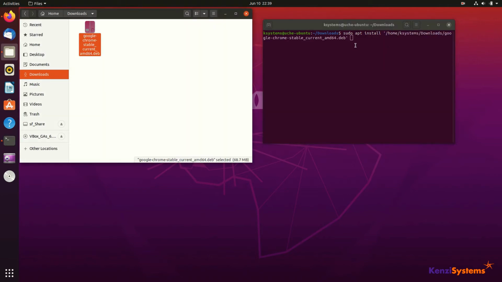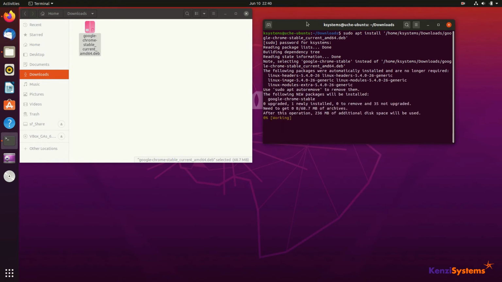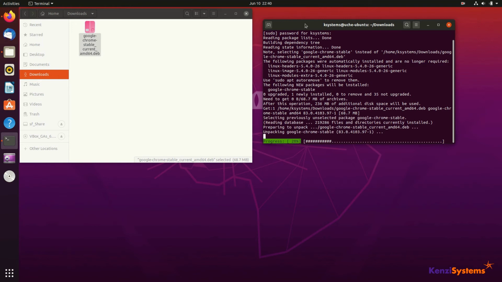It will ask for your password before starting the installation. Enter your password and press the Enter key. The installation process will begin once the correct password is entered. It's time to relax and let it do its thing. From here on, the installation process should not take more than a minute to complete.